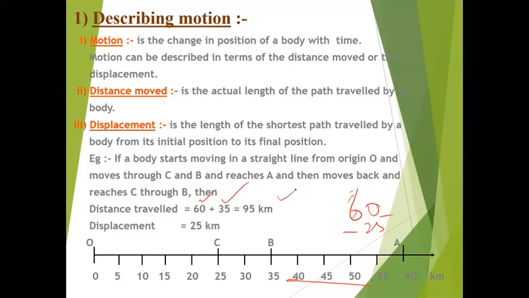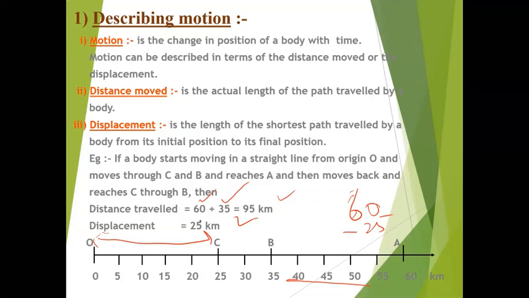That's the distance traveled. Okay, and then when you see the displacement part, the displacement part is the shortest path. Now we are at C. O to C is the displacement. So what is it? 0 to 25. That means your displacement is only 25. So your distance traveled is 60 plus 35, which is equal to 95, but displacement is 25 only. That's the meaning of distance and displacement.